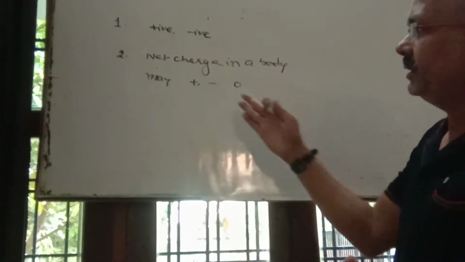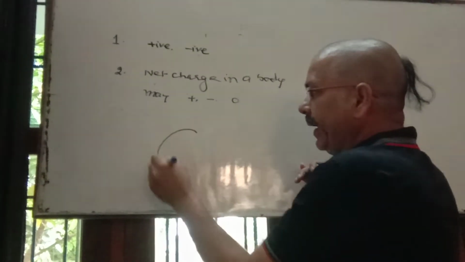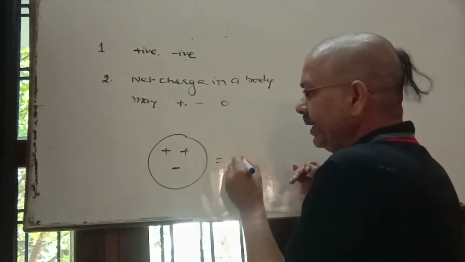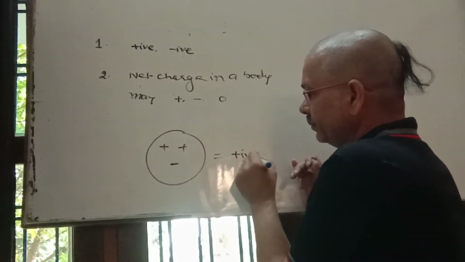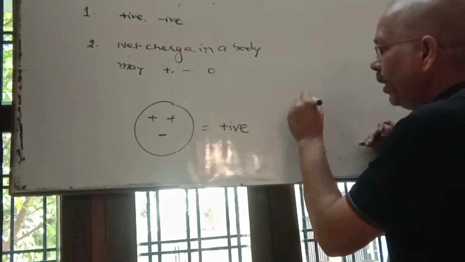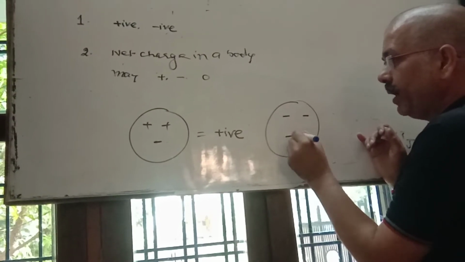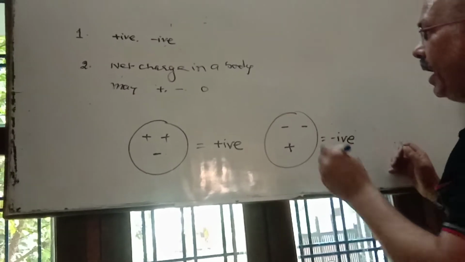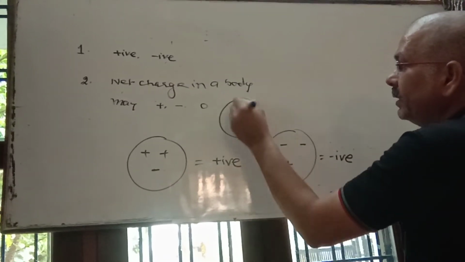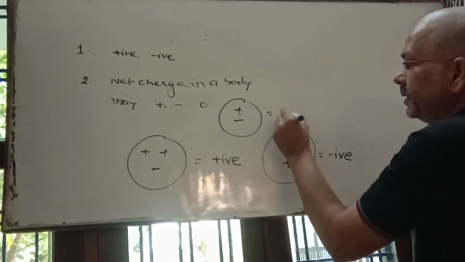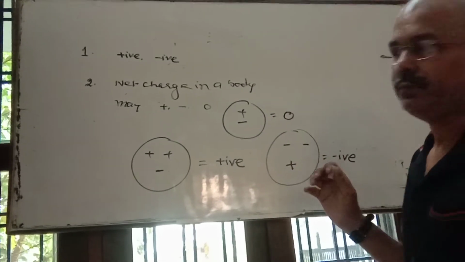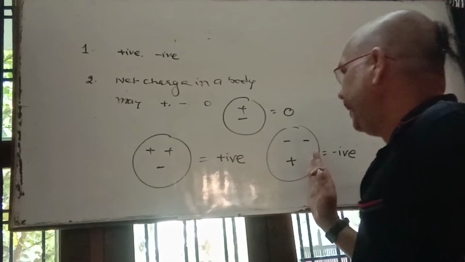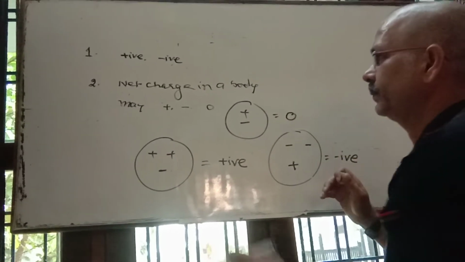If a body contains more positive charge than negative, then the net charge is positive, and a body having more negative charge than positive, the resultant will be negative. And if a body has equal positive and negative charge, then the resultant will be zero. It means net charge in a body may be positive, negative or zero.